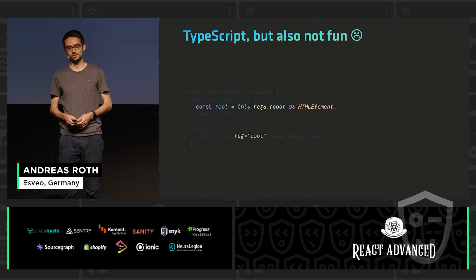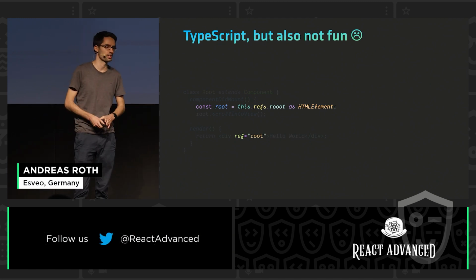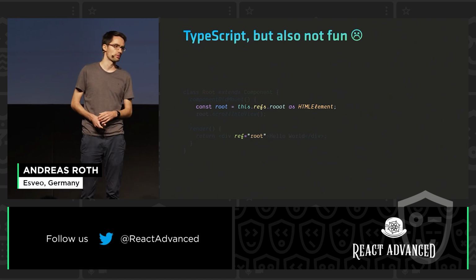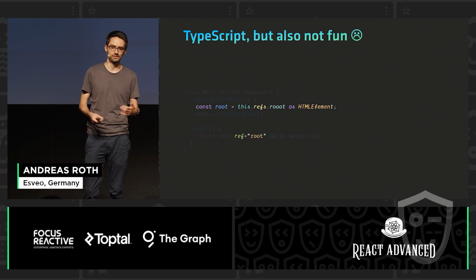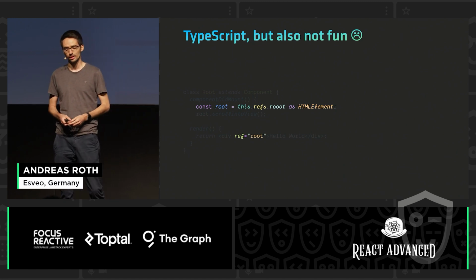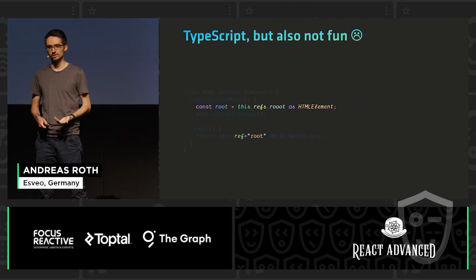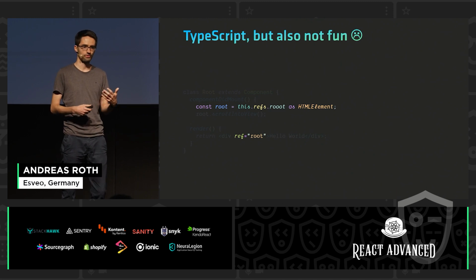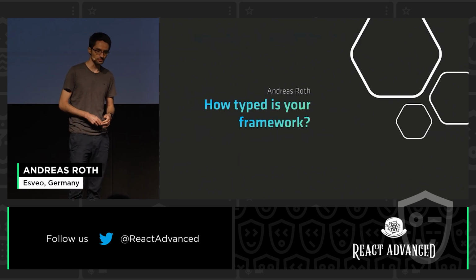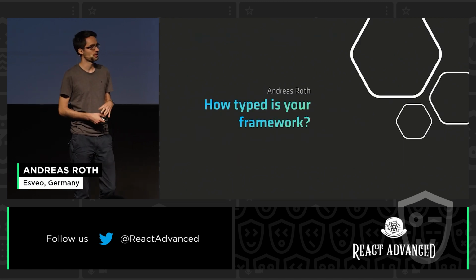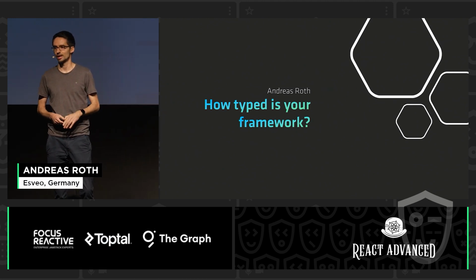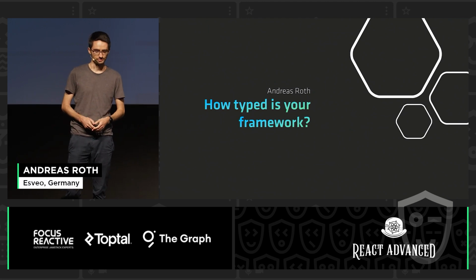Here we are passing a string ref down there to the div to get a reference to the HTML node, with the string root, and we access this at the top with this.refs.root, but again with the same typo. So as you can see, only because we are using TypeScript, it does not guarantee that we will not run into any runtime errors. It depends on the framework, it depends on the APIs that we are using, how safe we really are. And this is exactly the topic of my talk that I'm going to give to you now. How typed is React really, and how does it compare to other frameworks?